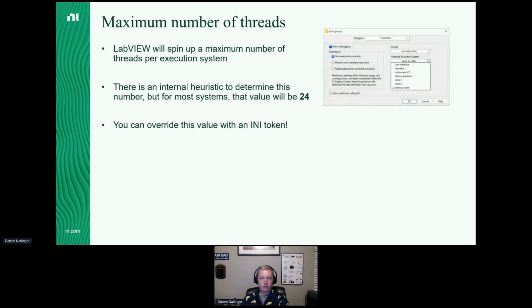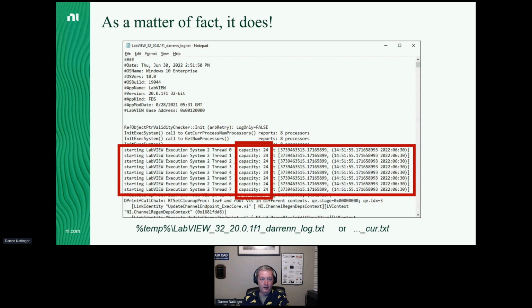Yeah, so we can see that at the normal capacity of 24, it spins up 8 threads, and then it starts spinning up more if it needs them to get up to the capacity. I don't know if you bump it up to 48 if it starts up 16. I don't think it does. I think by default it spins up 8, and then it spins up some more if it needs to.